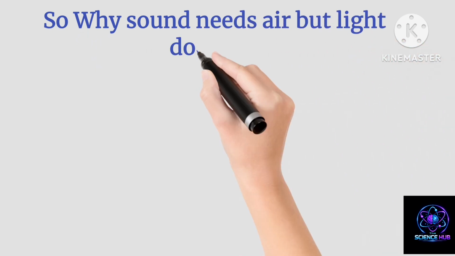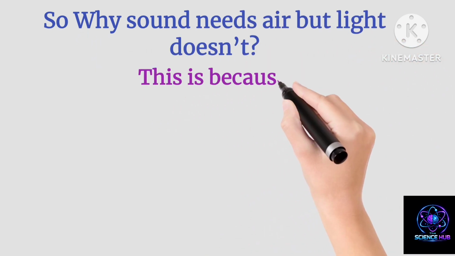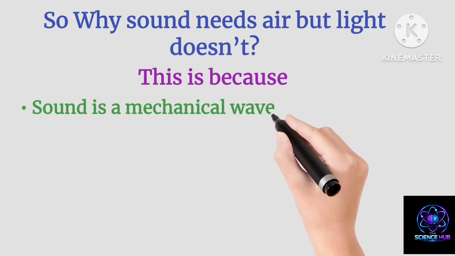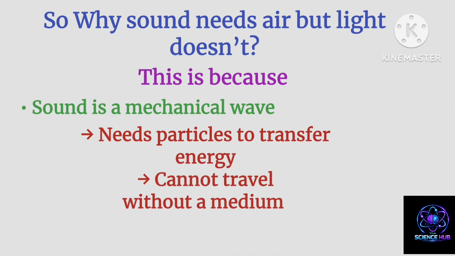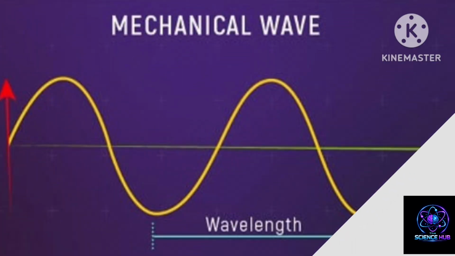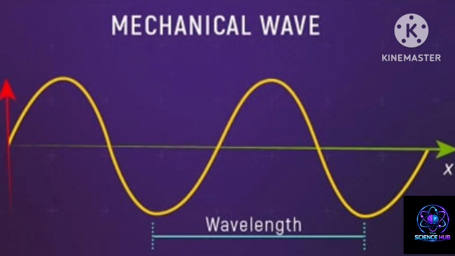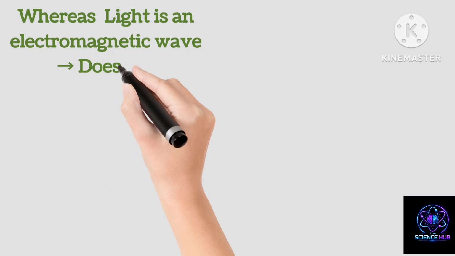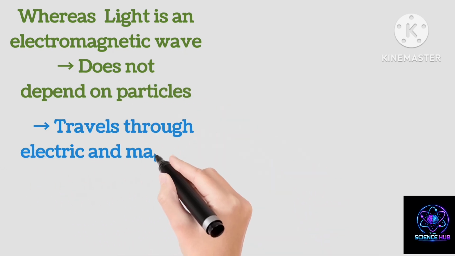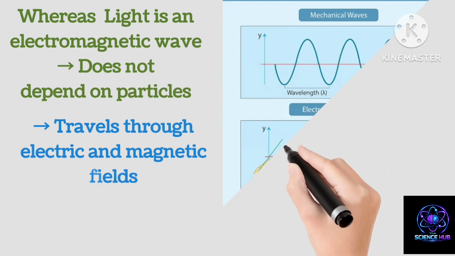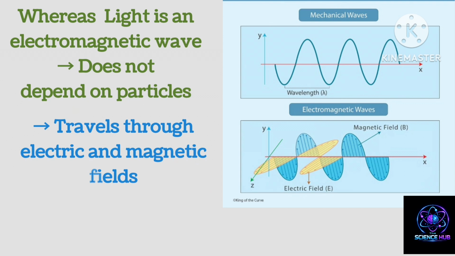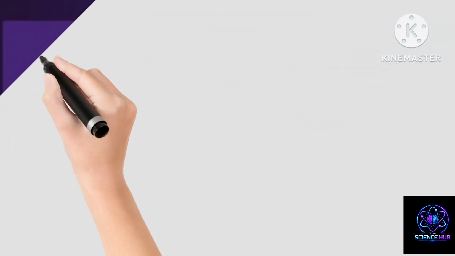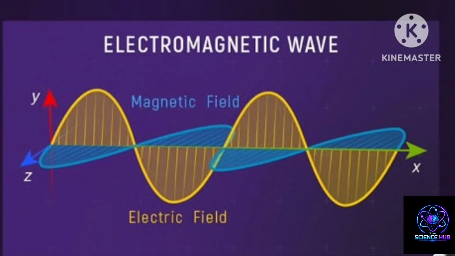So why sound needs air but light doesn't? This is because sound is a mechanical wave, needs particles to transfer energy, cannot travel without a medium. Whereas light is an electromagnetic wave, does not depend on particles, travels through electric and magnetic fields. That's why sound cannot travel through space, and sunlight can travel through space and reaches the Earth.